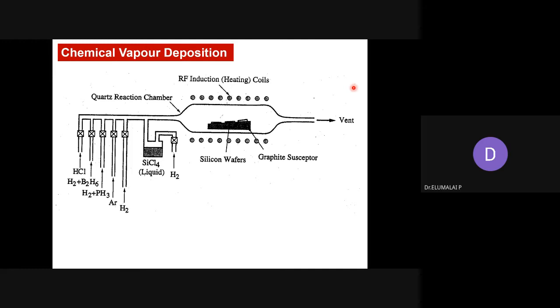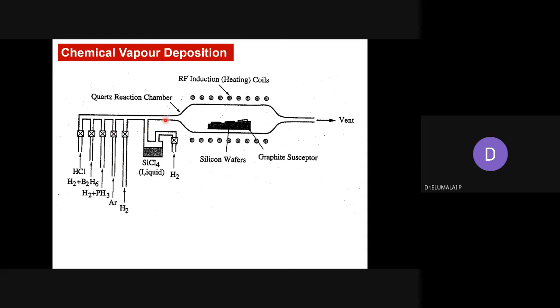I think this cartoon will give you better information. It is possible to synthesize silicon nanostructures or thin film with the doping of either boron or phosphorus. So all these are in the gaseous state, and silicon tetrachloride is in the liquid state and it has to be converted into vapor.